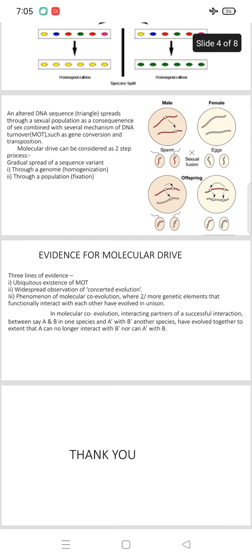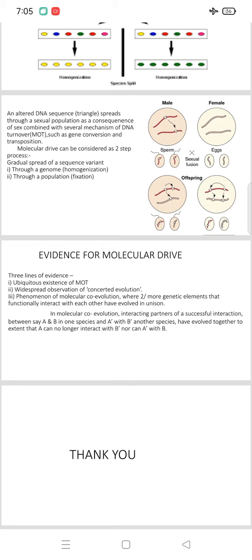Then the evidences for molecular drive. What is meant by the evidences for molecular drive? That means three lines of evidences. First one is the ubiquitous existence of MOT. Second one is the widespread observation of concerted evolution. The third one is the phenomenon of molecular co-evolution, where two or more genetic elements that functionally interact with each other have evolved in unison, that means in community.